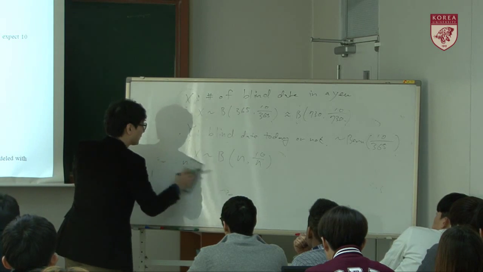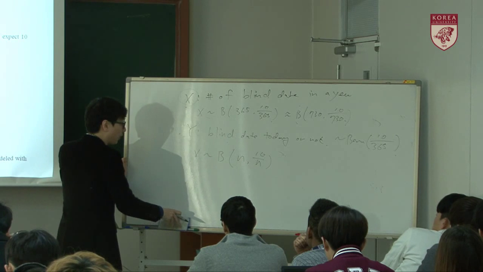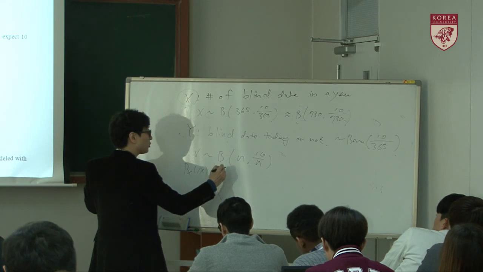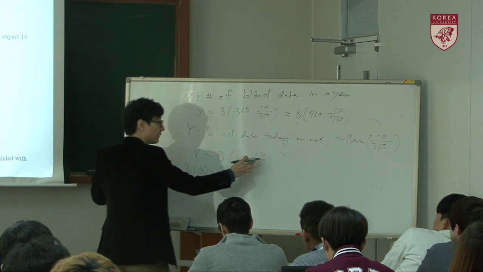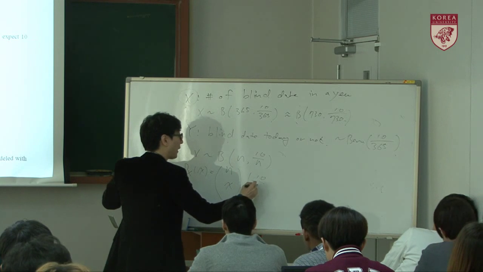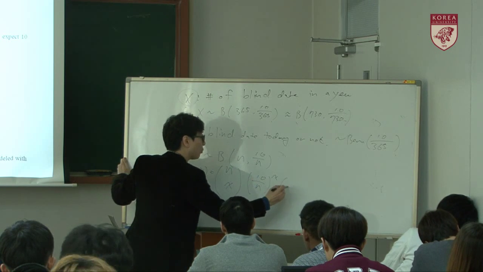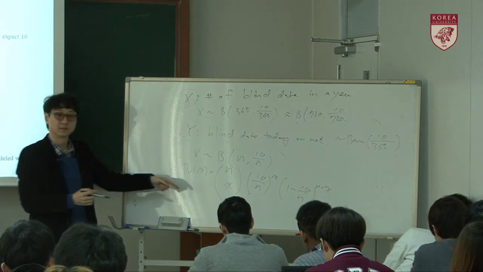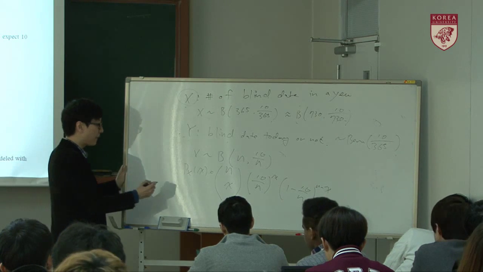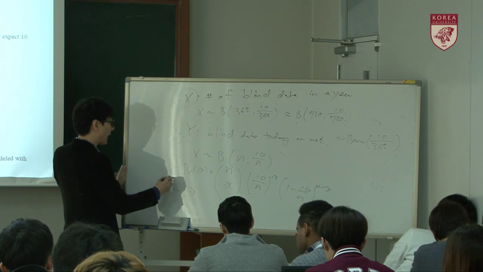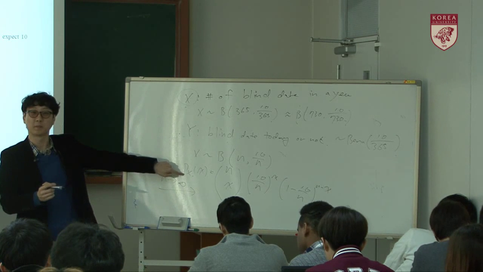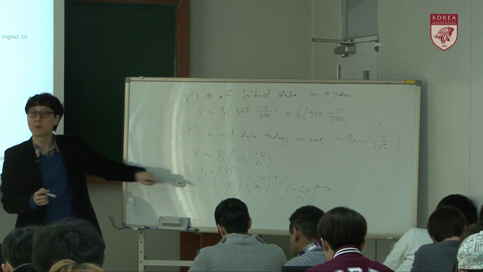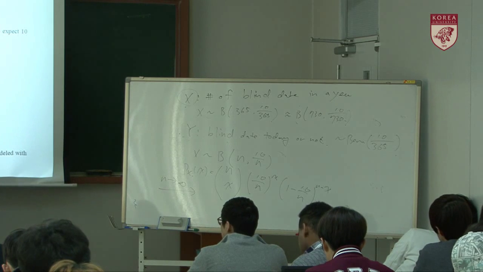So let's think about the PMF of X in this case. P_X of x is: we need to choose x, and this is p, so (10 over n) to the power x, and (1 minus 10 over n) to the power n minus x. So this is our PMF. And what happens if we send n to infinity? Believe it or not, this PMF approaches this function.